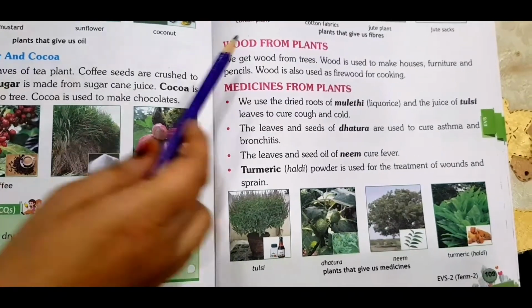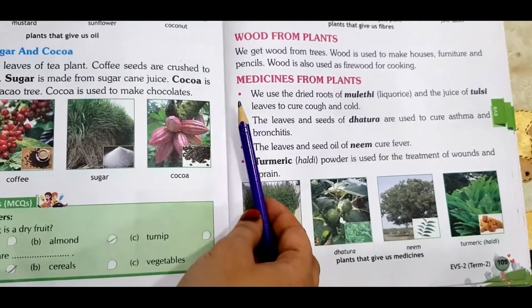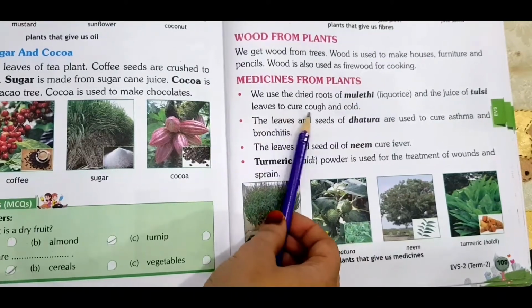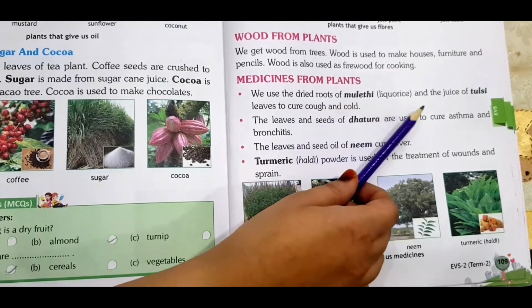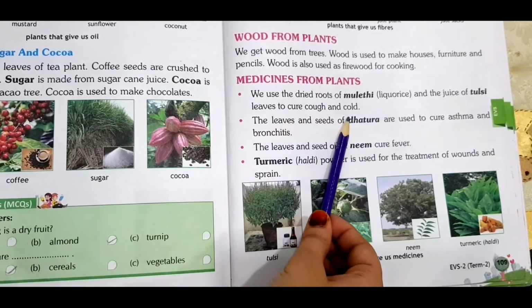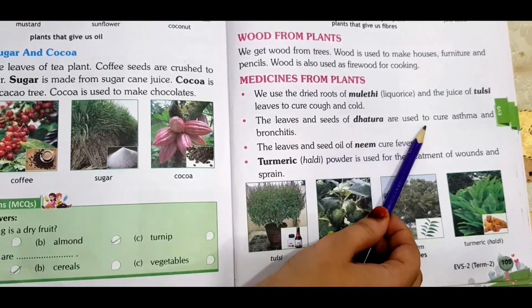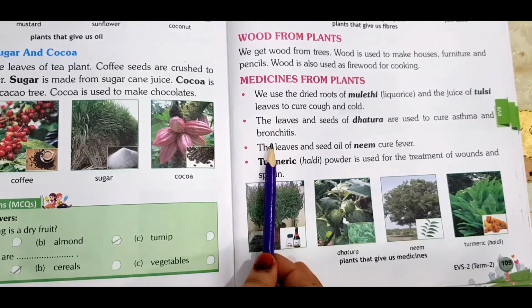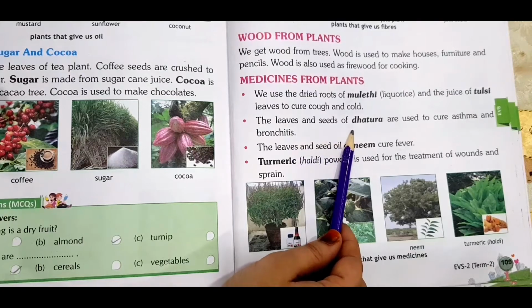So the next is, children, we also get medicines from plants. Now we are going to see step by step. We use the dried roots of mulethi and the juice of tulsi leaves to cure cough and cold. The leaves and seeds of dhatura are used to cure asthma and bronchitis. Bronchitis is a sort of coughing disease.